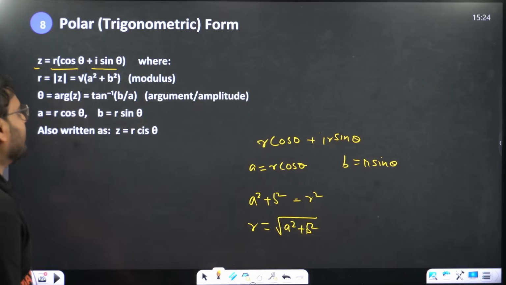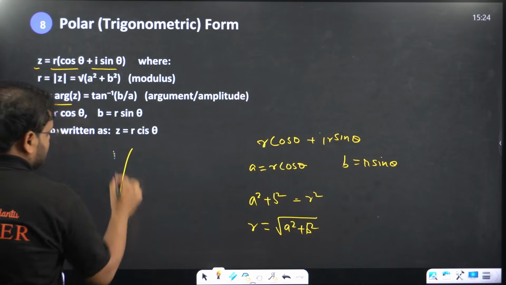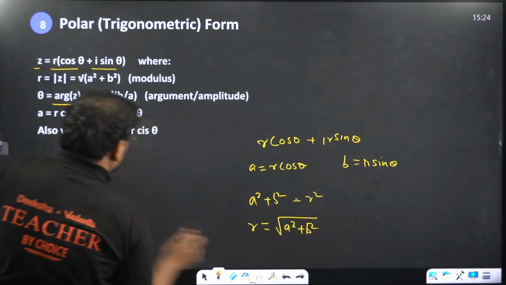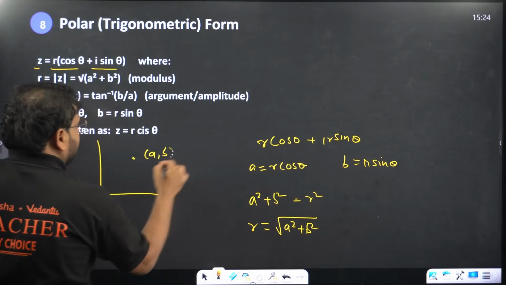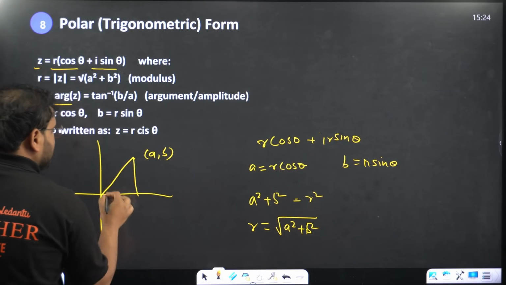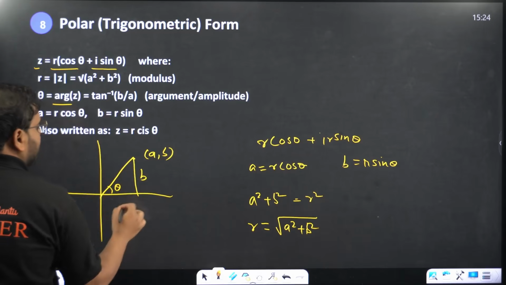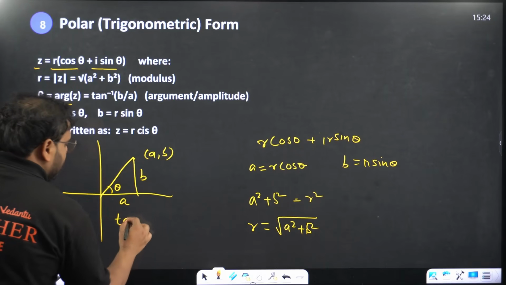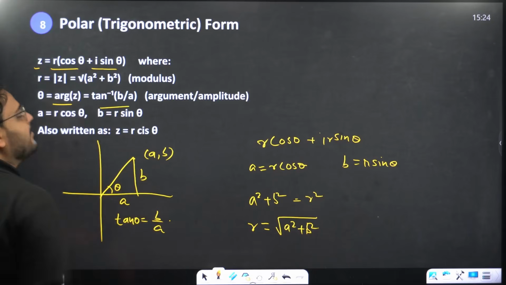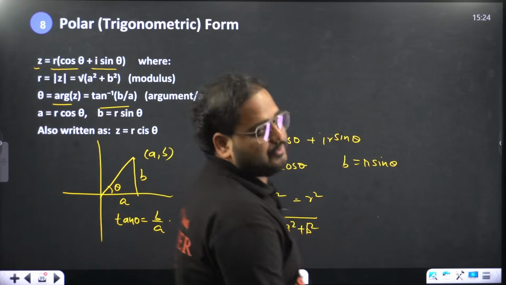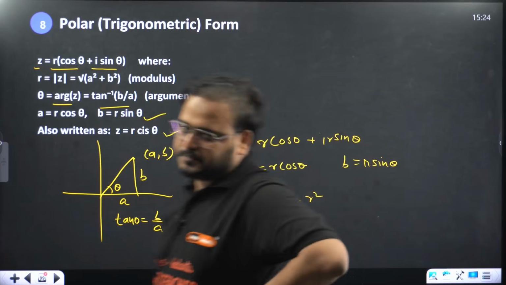Argument is nothing but the angle that you produce. Let's say this is my Argand plane, and this is the point (a, b). You join this, and this is called the angle theta, which is the argument. Over here this will be b and this will be a. So you write tan theta as b by a. From there we get tan inverse of b by a as the argument or the amplitude. All of this is written over here.